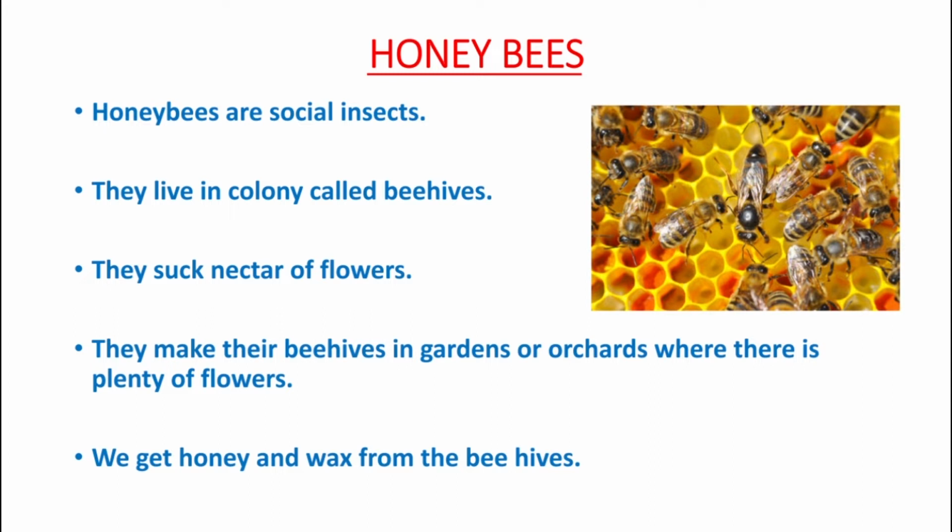Our school garden is so beautiful and there are so many flowers, and honeybees collect the nectar from the flowers. And what else do we get? What do we get from the honeybees? We get honey and wax from the honeybees. They collect the honey and wax in the beehives and we get honey and wax from the beehives.